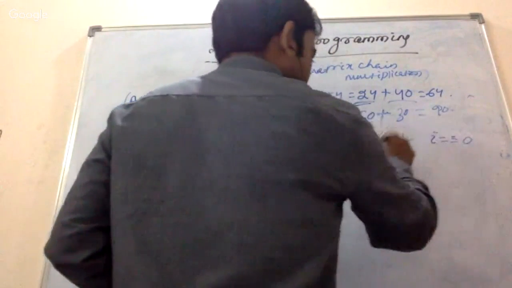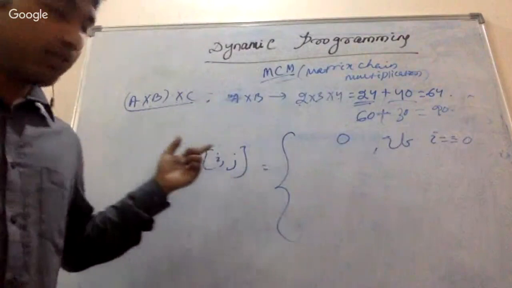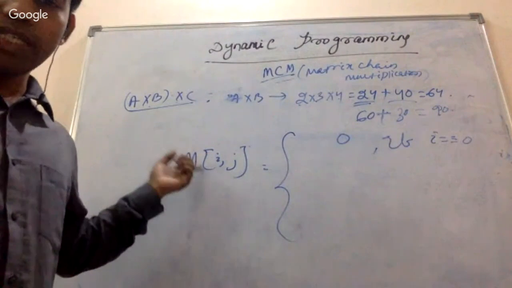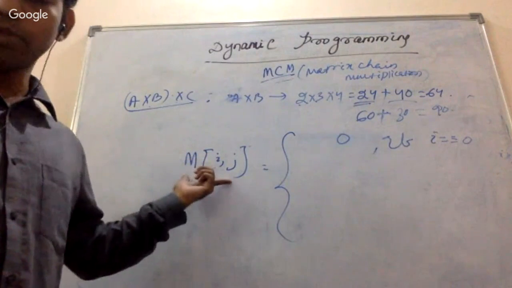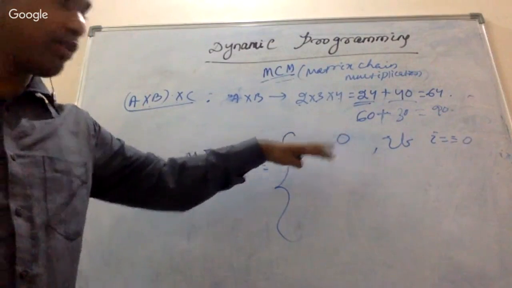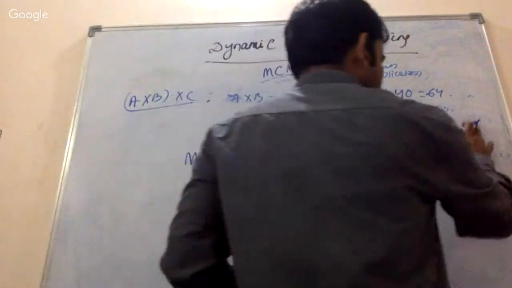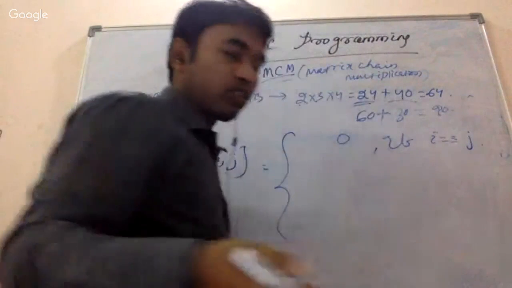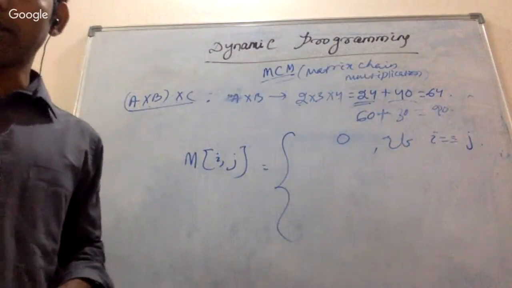So I am trying to calculate the matrix multiplication cost for i and j, m[i][j]. This is going to be 0 if i equals j. If both are the same, we are not going to have any multiplication.